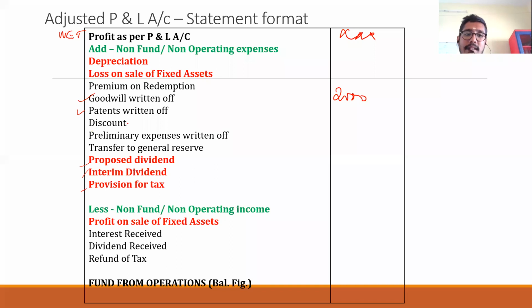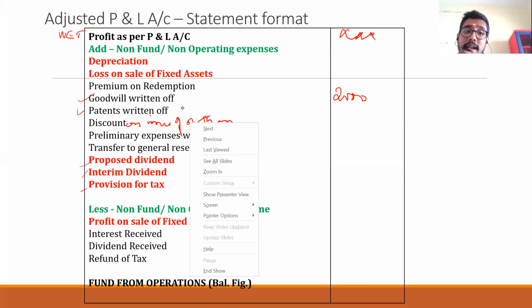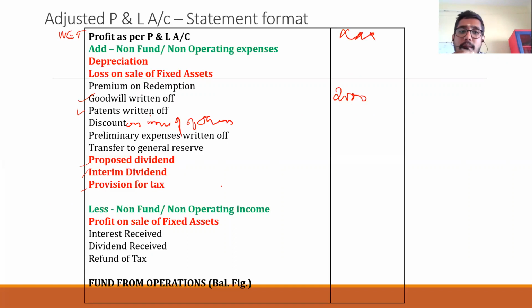Next one, this discount. What discount is this? Not the discount we give to debtors in trade. Okay, you should always take care. Discount on issue of shares. Usually this item will not appear. And if in the question they are silent and only mention discount, you can take the discount in the adjusted profit and loss account.